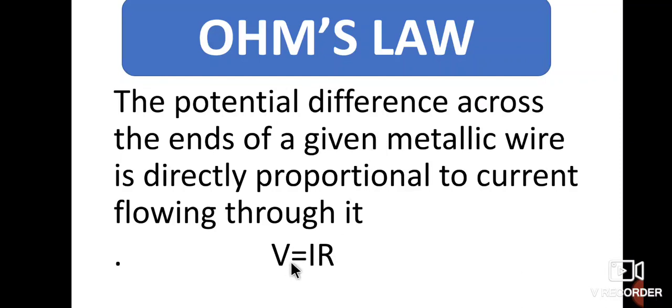Next, the mathematical formula of Ohm's law is V is equal to IR. Here V means potential difference, I means electric current, R means resistance. Three variables come here. Whenever we use them in problems, two variables are given. If potential difference and electric current are given and resistance is to be found out, we use this formula V is equal to IR.